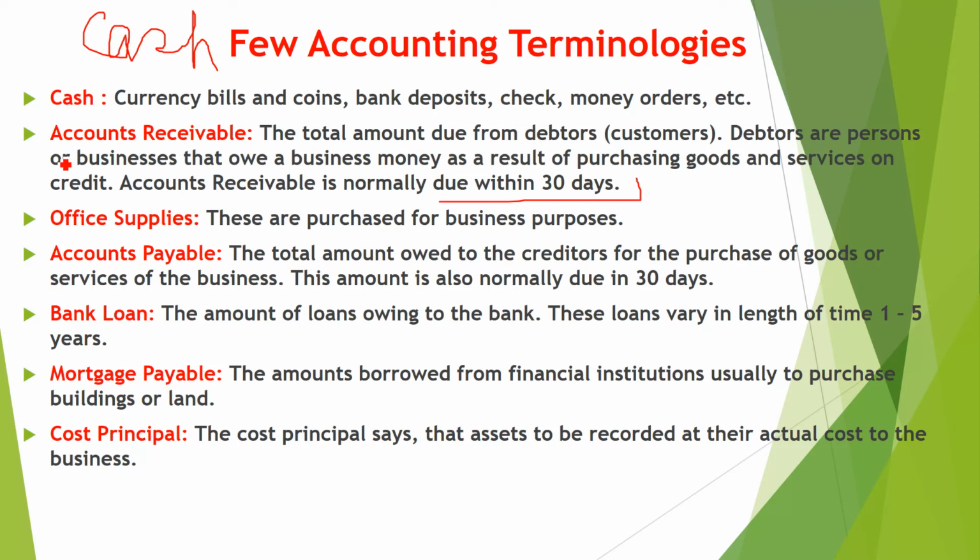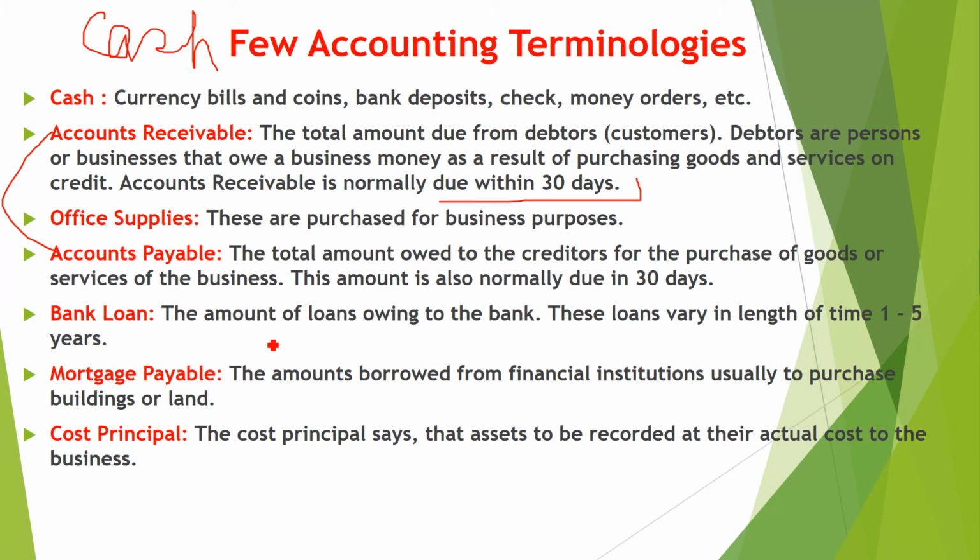Now accounts payable. What is the difference between accounts receivable and accounts payable? The total amount owed to the creditors for the purchase of goods or services. Suppose you have a business and you purchase something on credit, you can take the example of a credit card. When we use the credit card, we have a grace period of 30 days or 40 days. We have to pay in that period. This is called accounts payable. When we sell something on credit, we have to receive from the customer. That is called accounts receivable. But when we purchase something on credit, then we have to pay. This is called accounts payable.